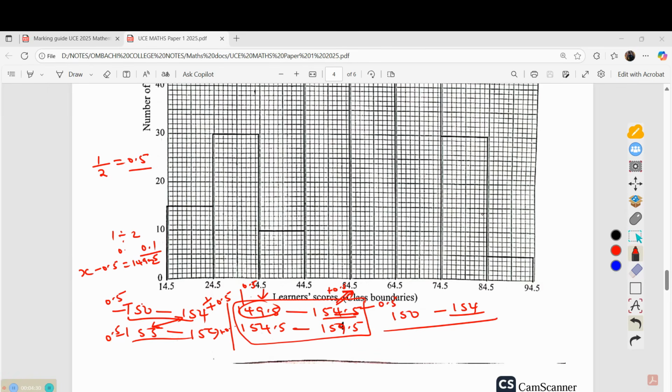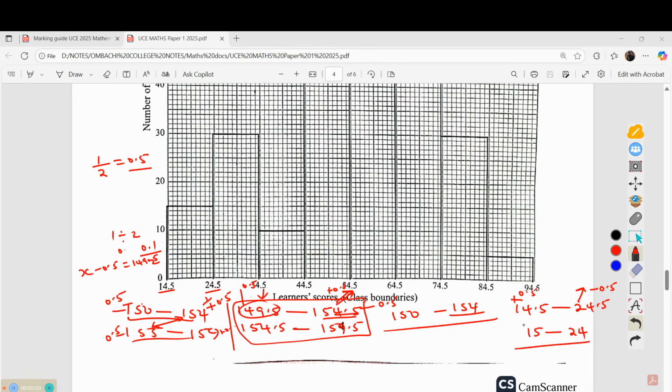We shall use the same to establish the classes. We have from 14.5 to 24.5. My first is 14.5 to 24.5. If I need to establish the classes back, I simply add 0.5 here and subtract 0.5 here, so I get from 15 to 24.